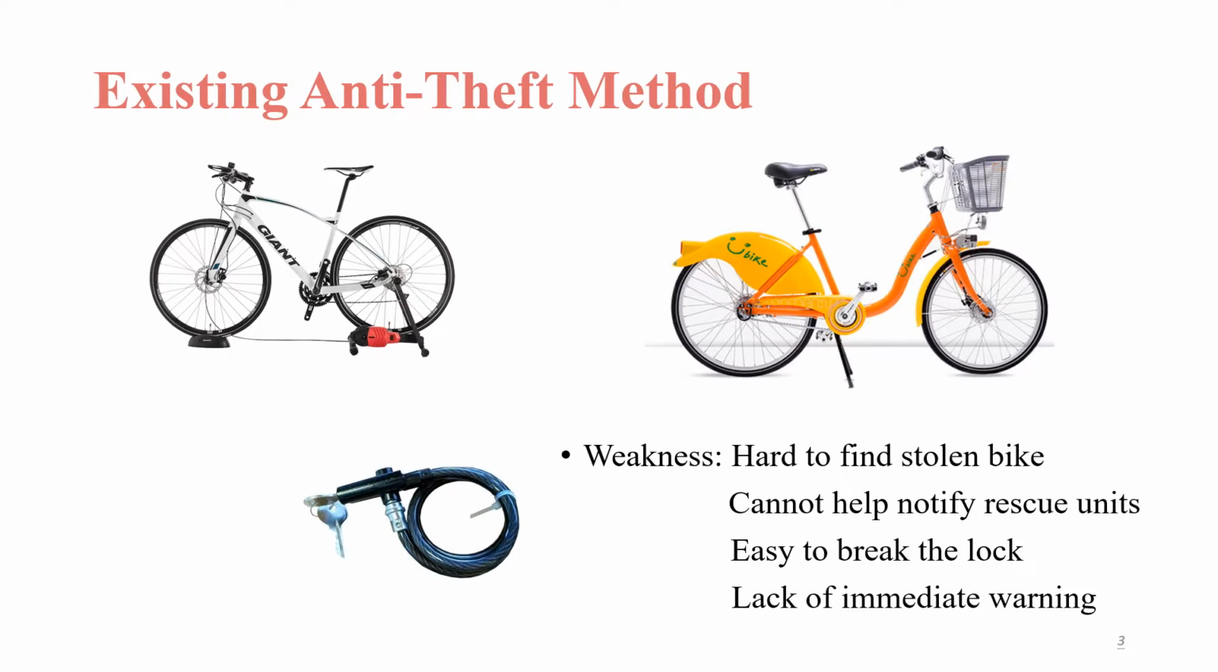So let's talk about the weakness of the existing anti-theft methods. First of all, they can help you find your bike. Second, they can help you notify, like, 911. Also, it's pretty easy to break a lock, and it will take you some more time to find out that your bike is stolen.